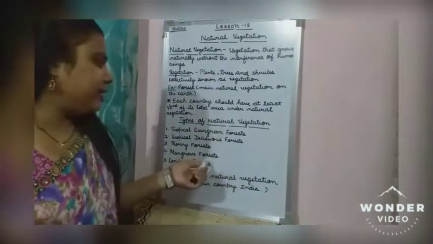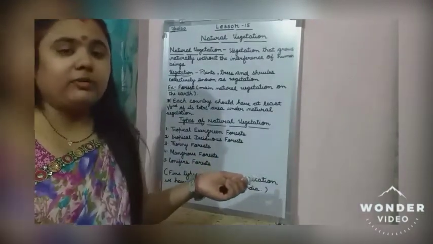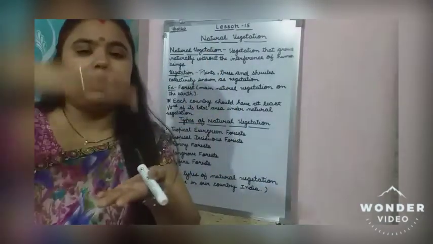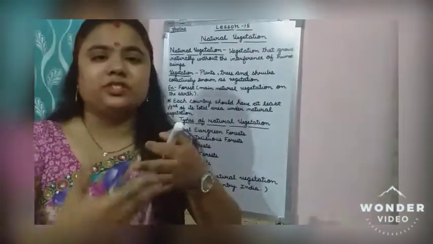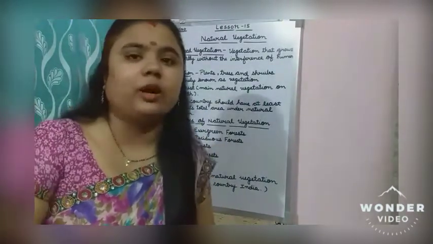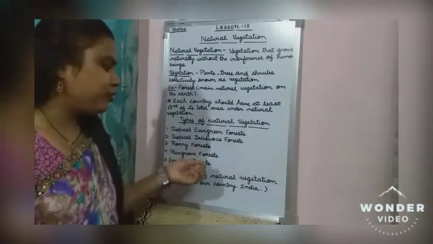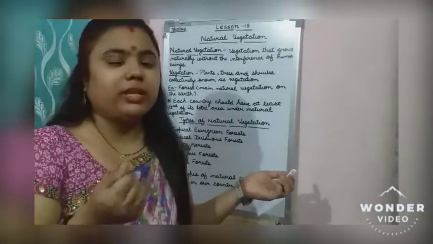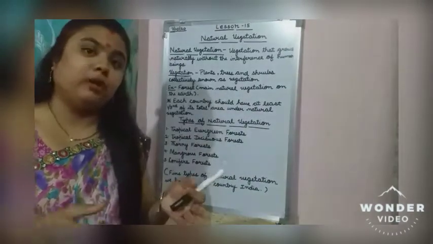In the upper part of the trees, there are short trees, but the lower part of the trees, under the ground, has a thick stem growing under the ground, so that they can stay there. So mangrove forests are growing where? Near the rivers.